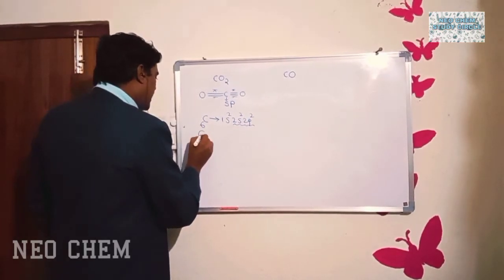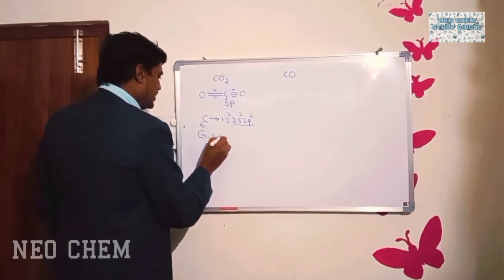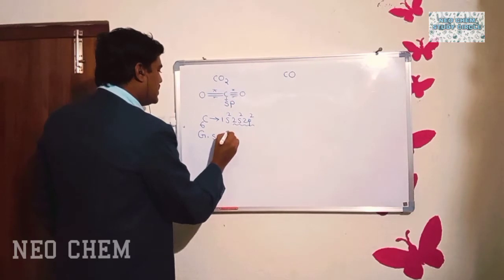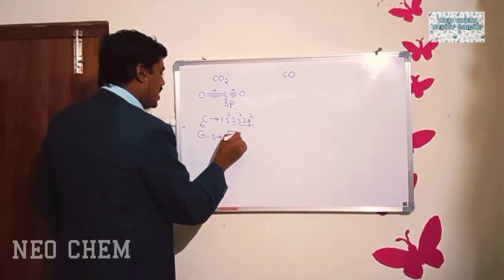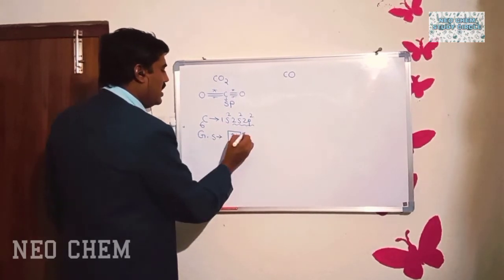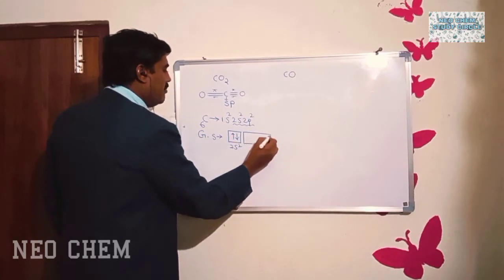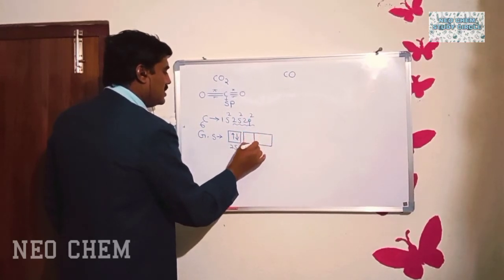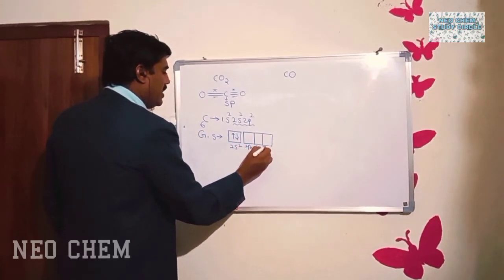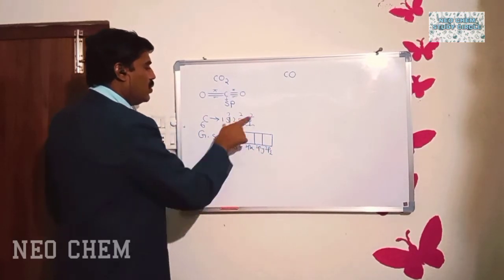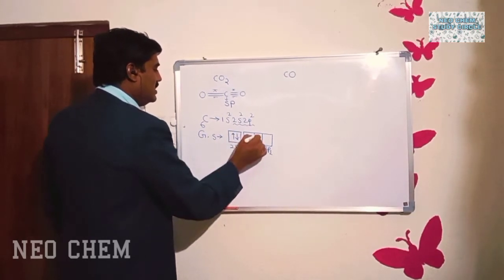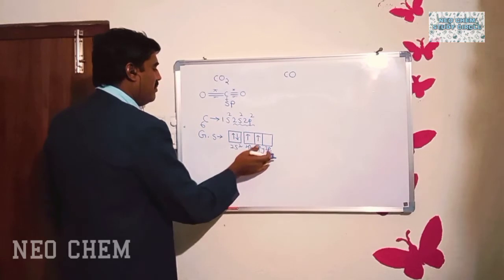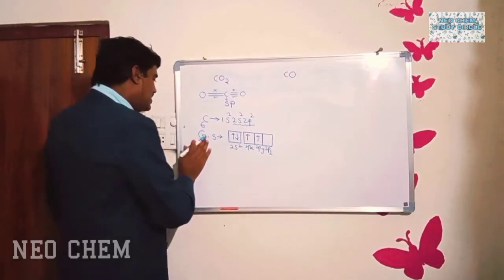We will write the ground state configuration: 2s2 has one orbital with 2 electrons, and there are 3 p orbitals: px, py, pz. The 2 electrons in the p orbital are one in px and one in py, and pz is empty. This is the ground state configuration.